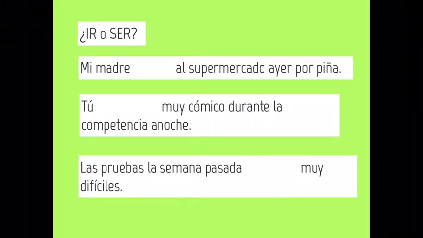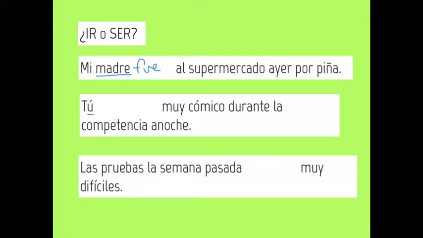Okay, let's take a look. Mi madre blank al supermercado ayer por piña. Well, if your subject is madre, that's the person that's doing the action, we're going to put fue, because it would be like ella for a conjugation. Let's look at the next one. Tú, muy cómico durante la competencia anoche. Sujeto, tú.